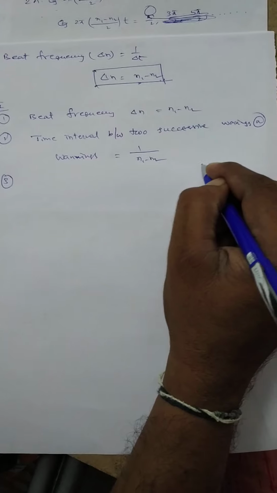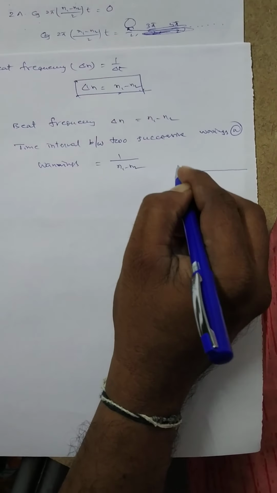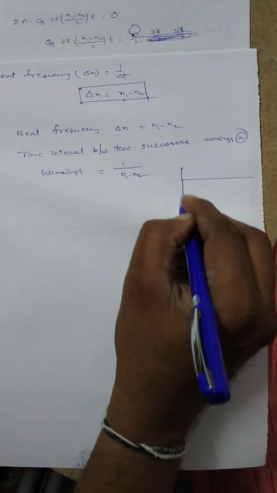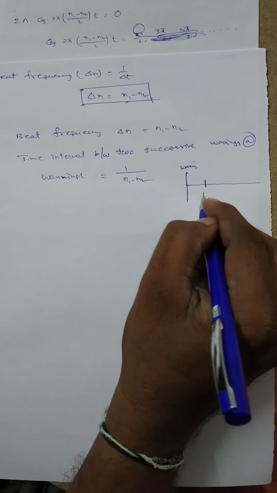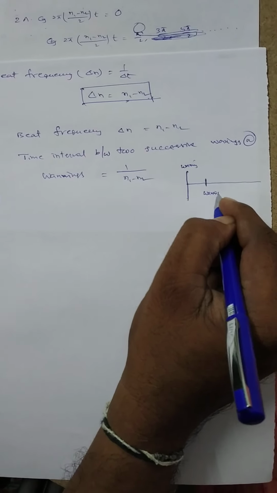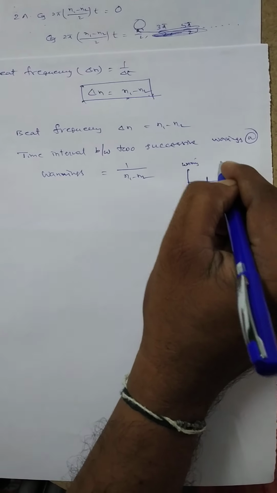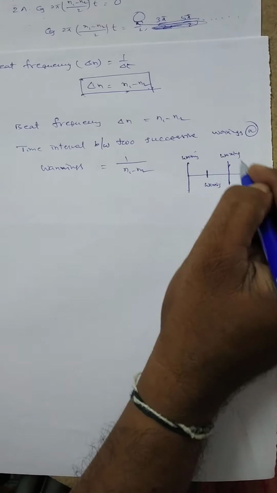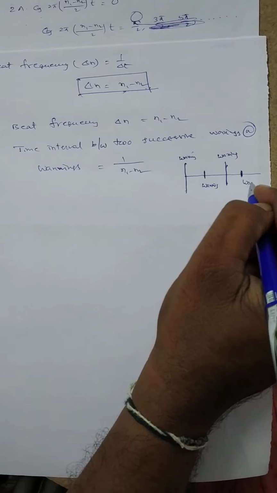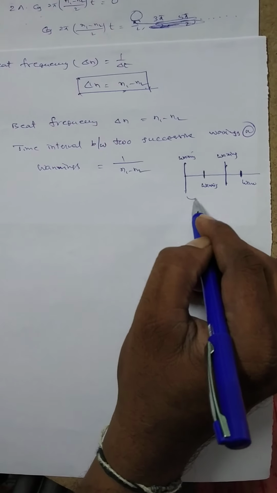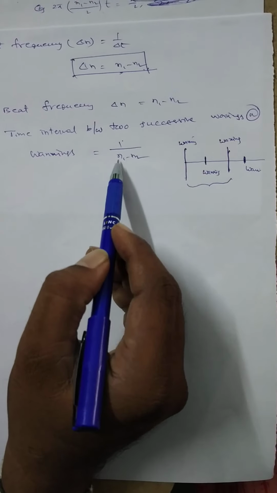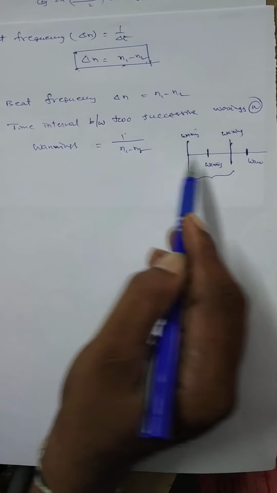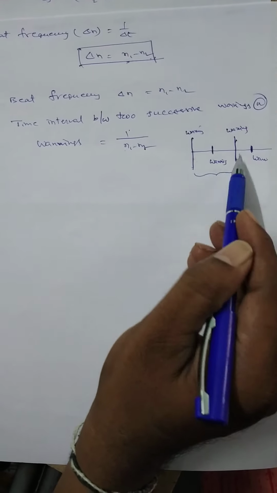See here, this is the rough diagram. At this point there is a waxing. This is the point where the vanning is formed. Again this is waxing and this is vanning. Here the time interval between two successive waxings is equal to 1 by (n1 minus n2), and there is a vanning in between two successive waxings.